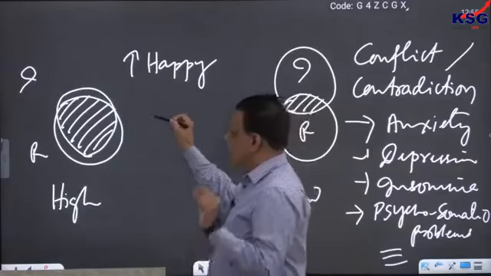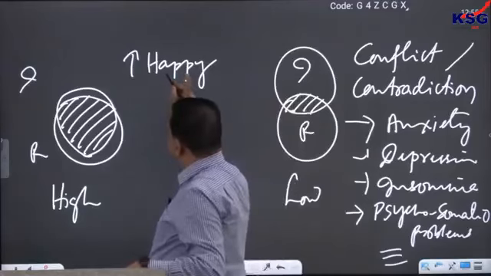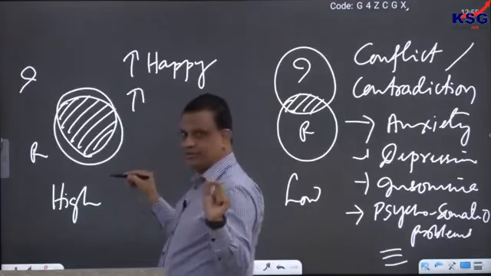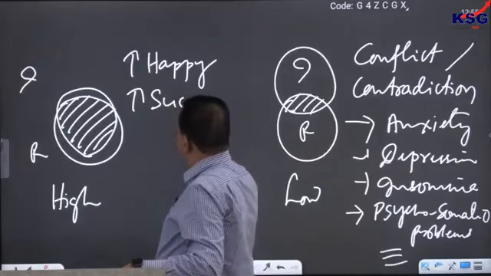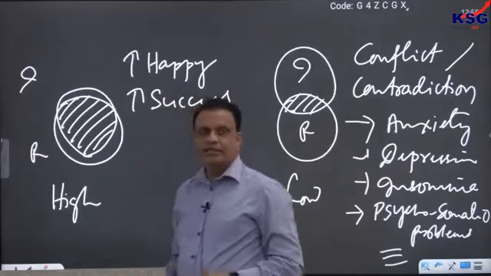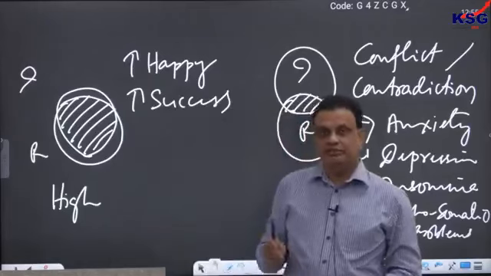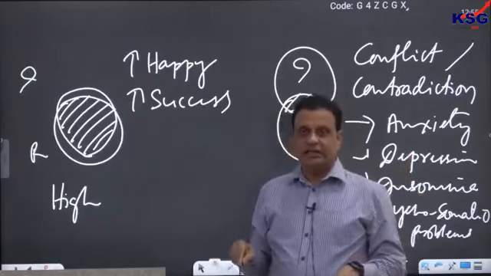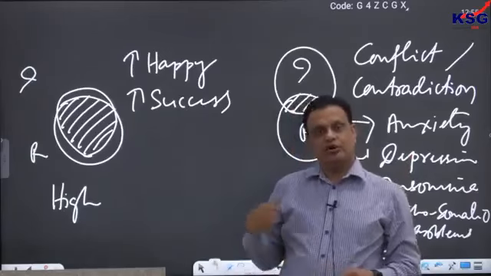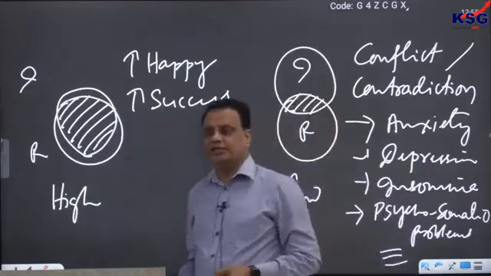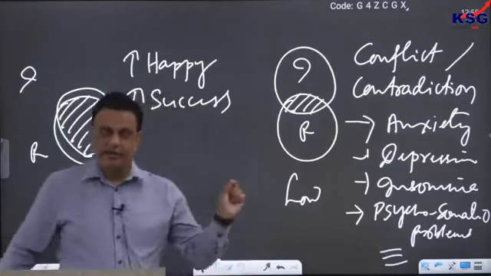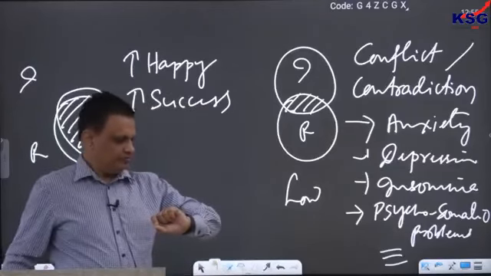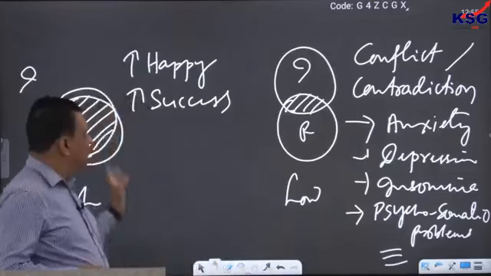Another important thing is that it is normally found that people who are high in integrity, barring some exceptions maybe, are more successful. So integrity has been directly found to be correlated with success. More integrity, higher success. Less integrity, less success in life.